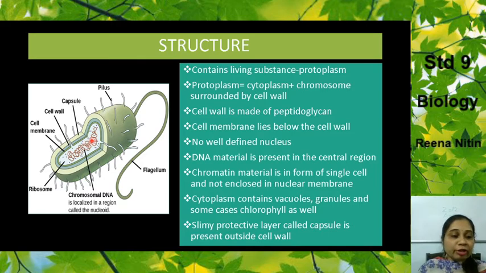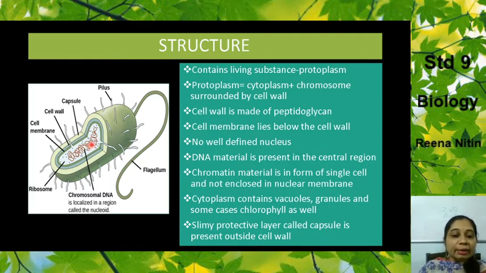It has no well-defined nucleus. I told you that is why it belongs to kingdom Monera. It has no well-defined nucleus, so it is prokaryotic. The DNA material is present in the central region. As you can see here, it is concentrated at the center of the cell. The chromatin material is in the form of a single chromosome and not enclosed in the nuclear membrane. The cytoplasm contains the vacuoles, the granules, and in some cases, it also contains the chlorophyll.